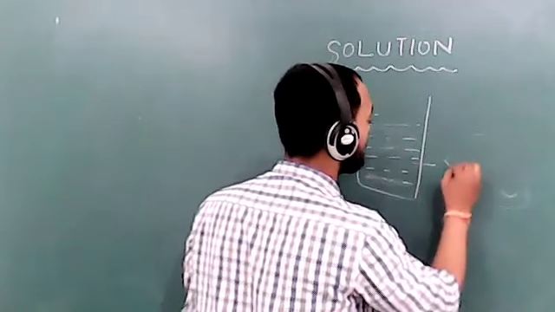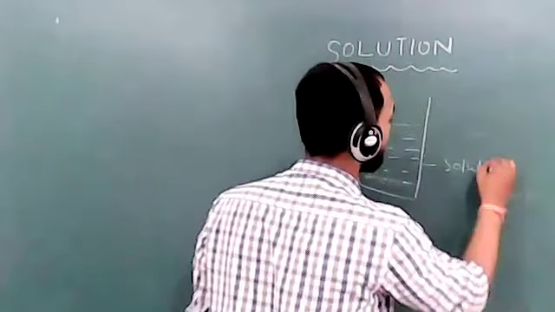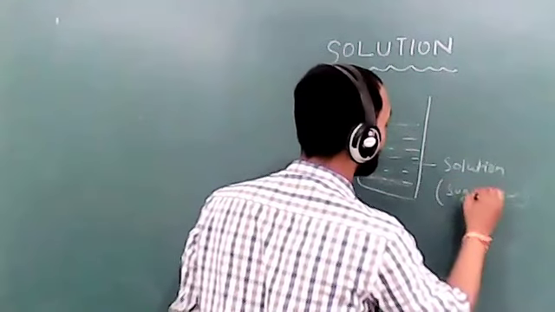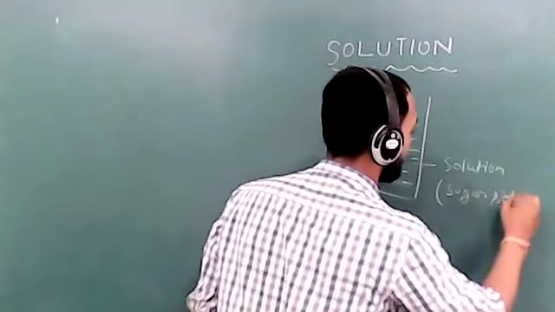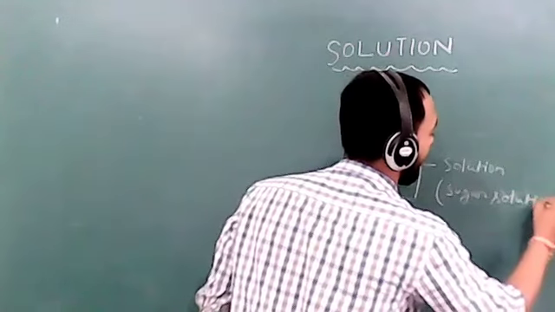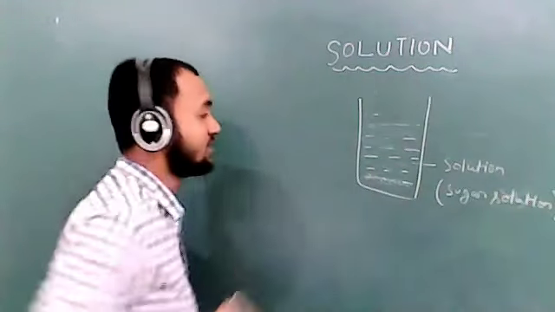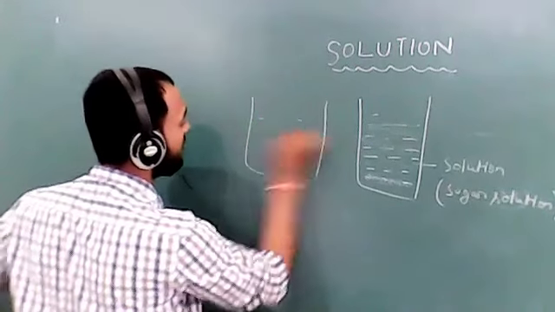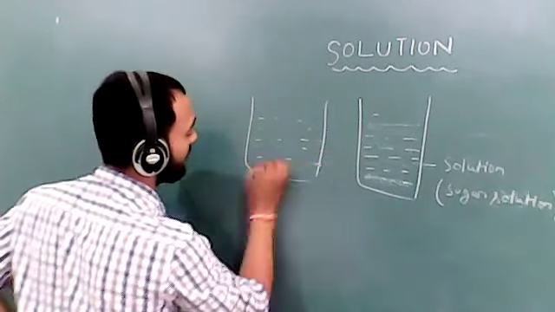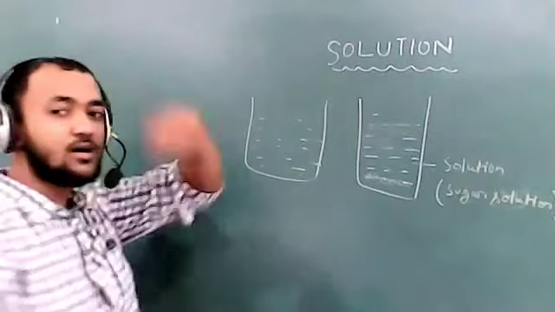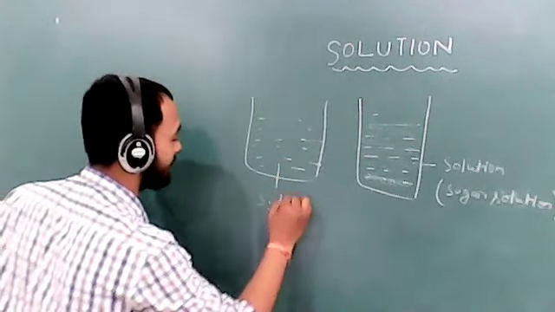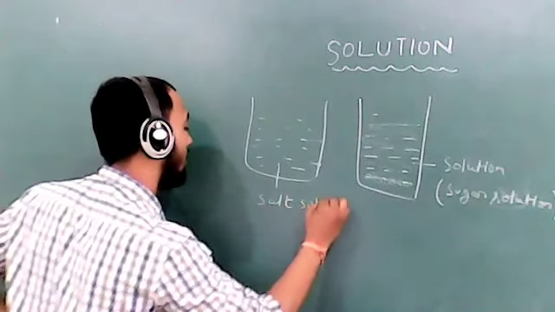So this is the solution. And which solution is it? Sugar solution, because sugar is mixed in water. If we mix salt in the same way, in a glass of water and mix with a spoon, which solution is formed? Salt solution. Salt solution is formed.